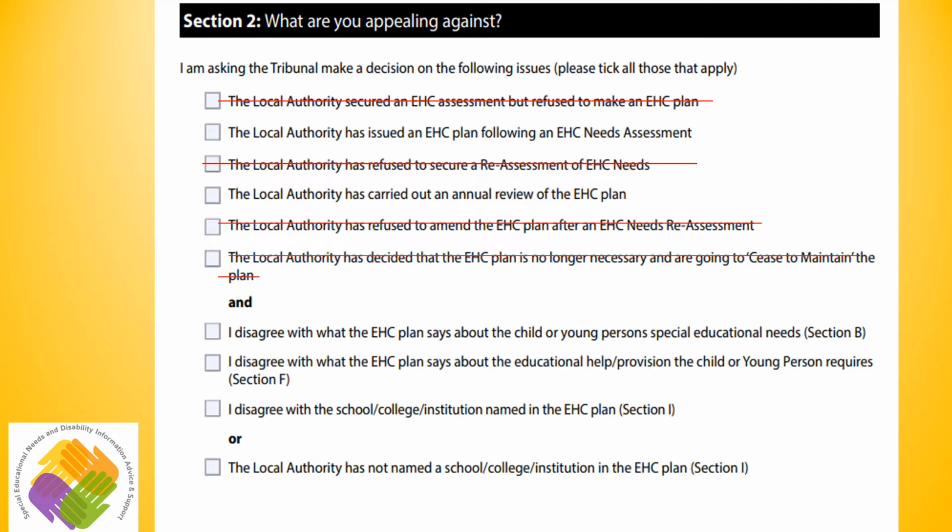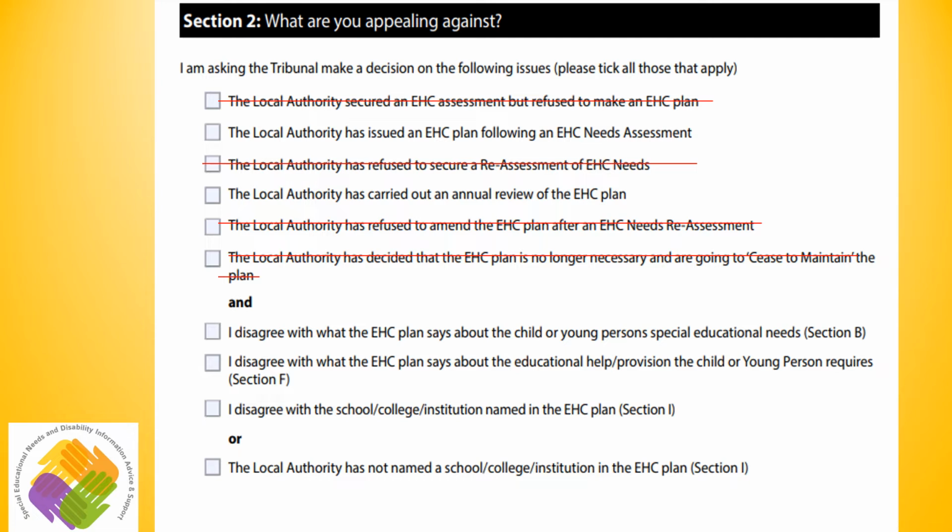Section 2 is important in ensuring that the tribunal have the correct information about the circumstances that led to the appeal. The first 6 options set out the scene, i.e. what has happened recently within the context of the EHC plan that has led to the decision that you are appealing against. As you can see on the slide here, there are some reasons that have a red line through. These will not be discussed in this video. That leaves us with the following options to be discussed in this video related to a contents appeal only.